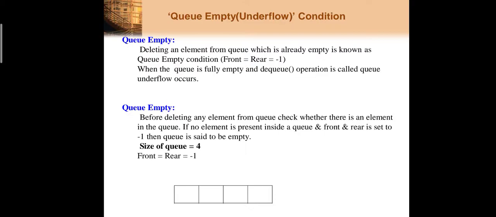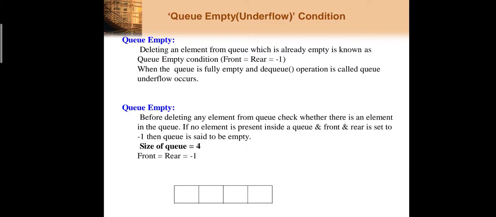Now again, here my queue size is 4 and front and rear both are initialized to -1. If rear is initialized to -1, that means your queue is empty. How to check my queue is empty? If rear is equal to -1, that means your queue is not holding any elements, obviously, because we are inserting the elements through the rear end. But now there are no elements present in my queue because rear is equal to -1. So always remember how to check the queue is empty: if rear is equal to -1, then your queue is empty.